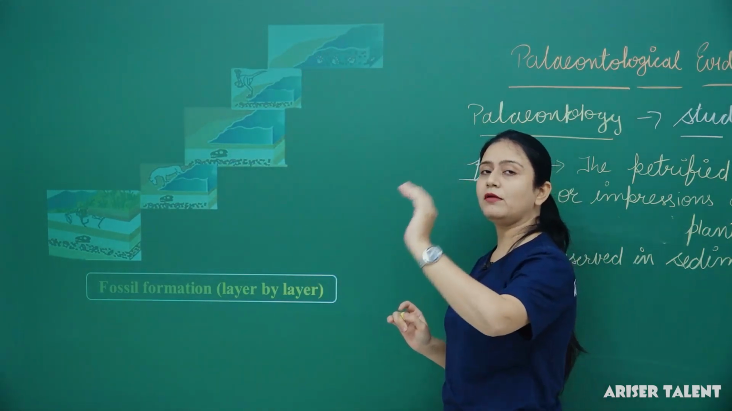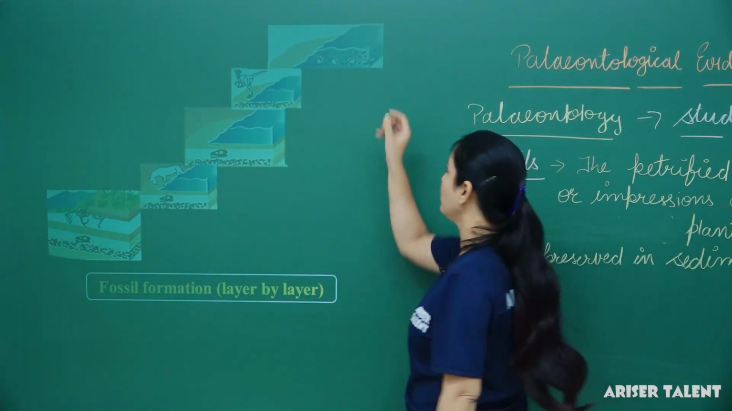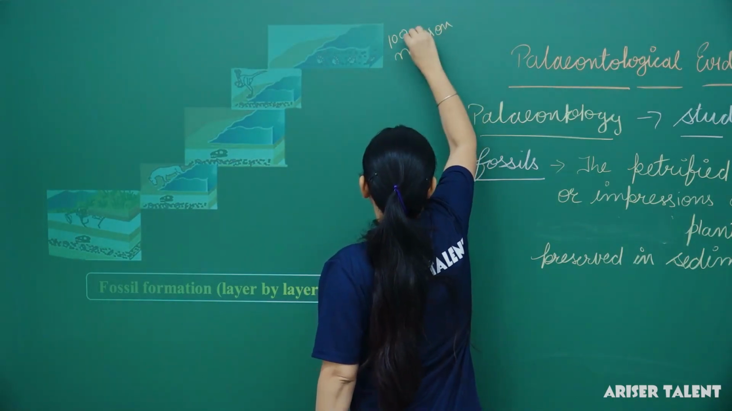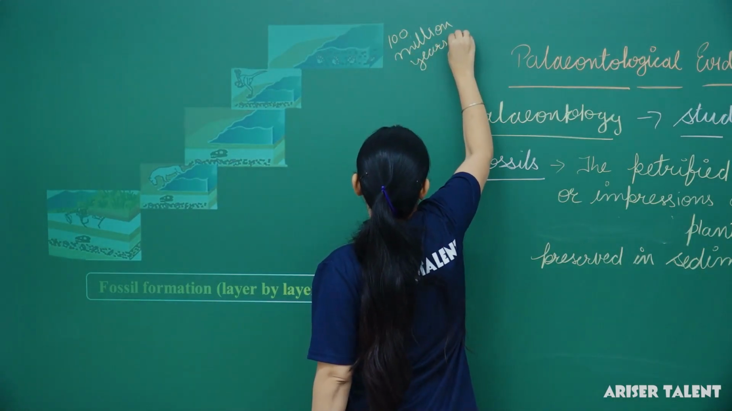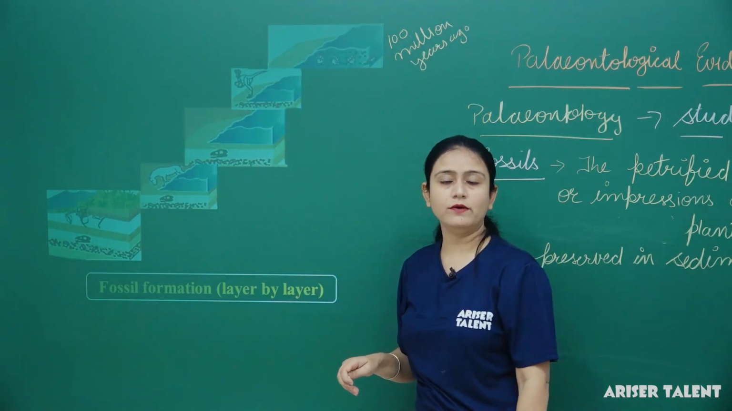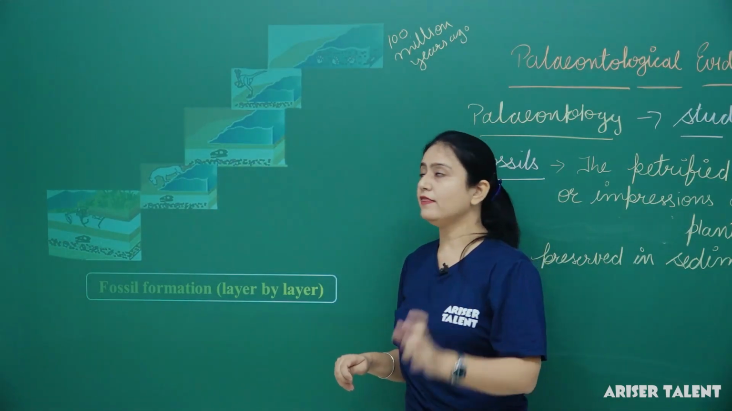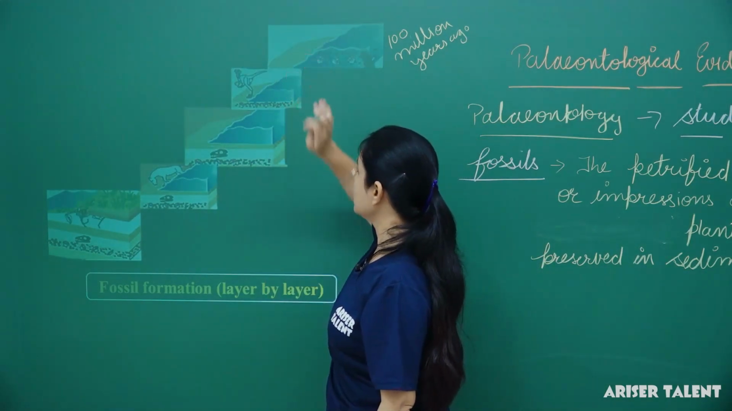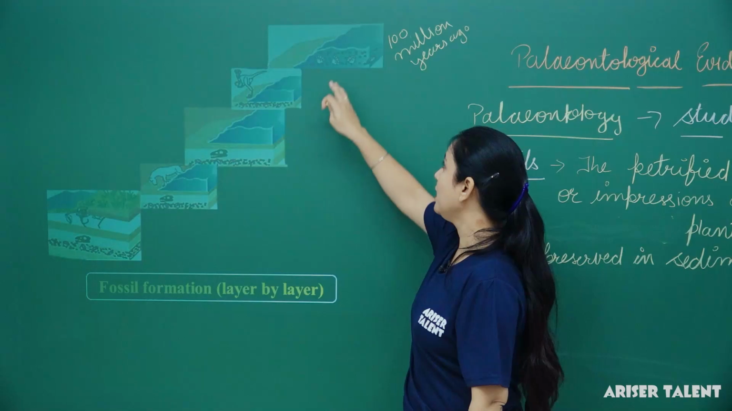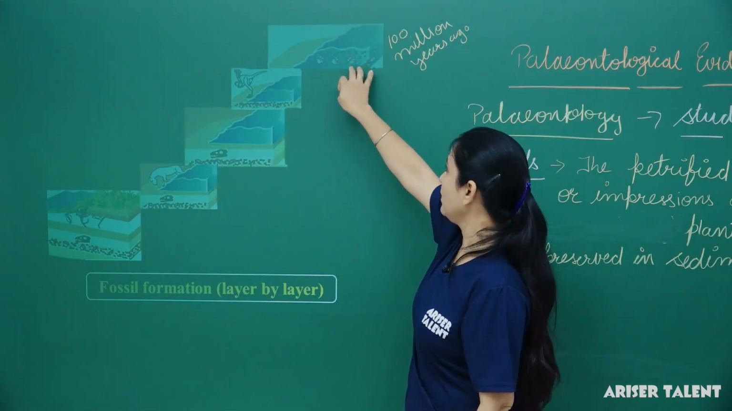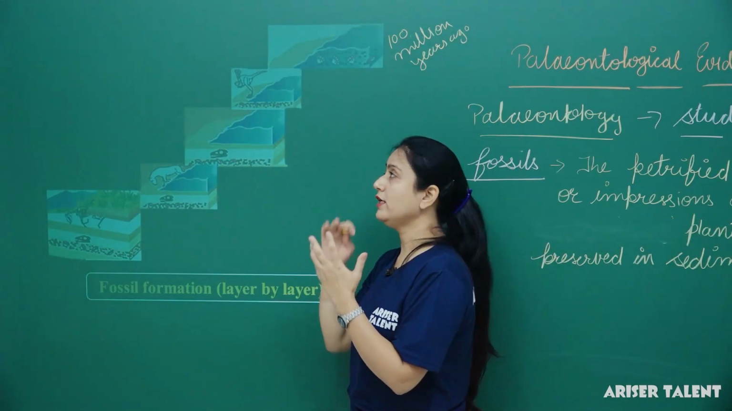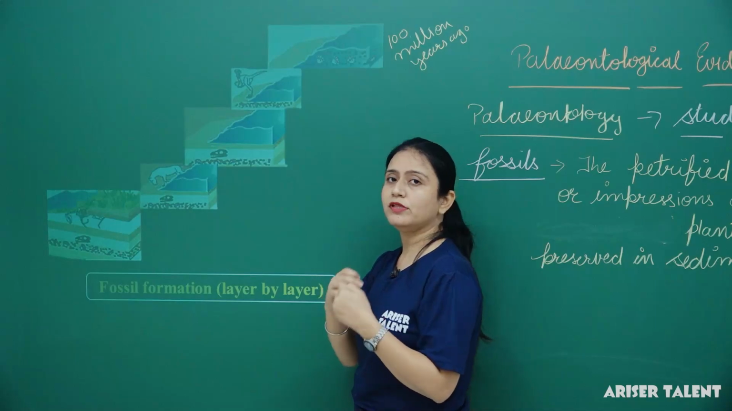Once upon a time, means 100 million years ago, the invertebrates were found on the seabed. Then they died there on the seabed. Later on, slowly the sand got accumulated there and they were found there as dead remains. Slowly the sand got accumulated and formed layers.